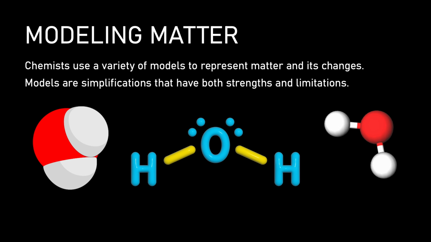And then the ball and stick model on the right makes it really easy to see the atoms, the bonds, and the molecular shape. But the atoms are shown too small and the bonds are too long compared to reality. So all of this is to say that models are useful because they can simplify something that's really hard for us to visualize. However, every model is going to have some sort of limitation. So chemists are just going to choose the model that best represents the information that they need.